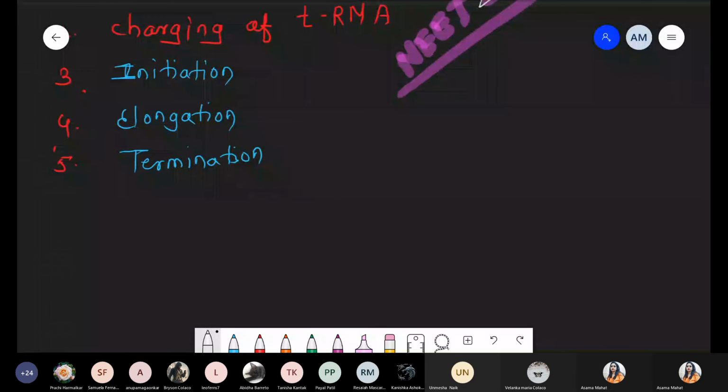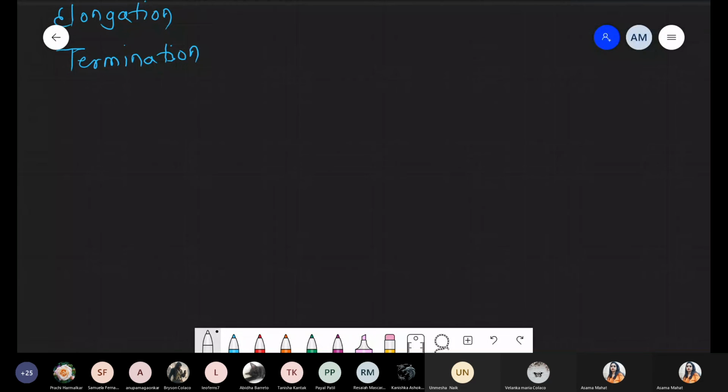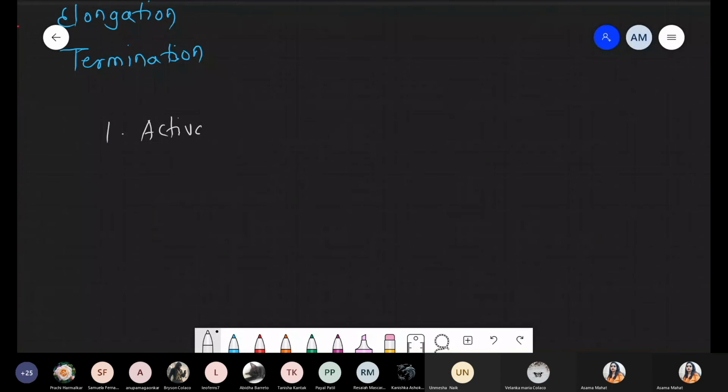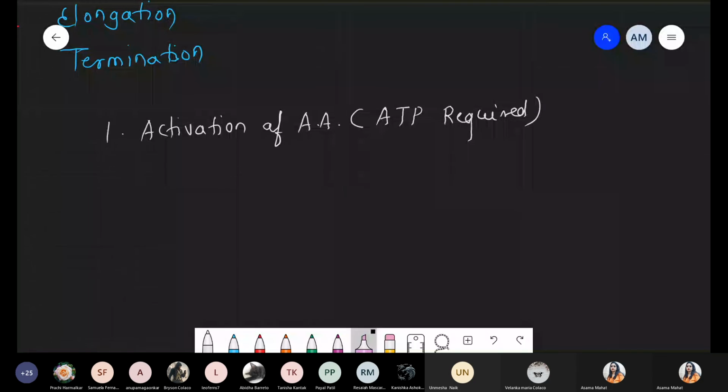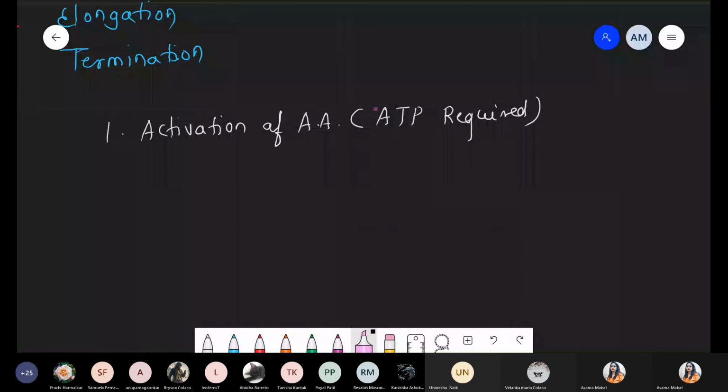Okay, chalo. So write down the first point, first step, activation of amino acid. Number 1. So we are taking some reaction, हम थोड़ा draw कर रहे हैं. So please write down carefully. The first step we are talking about is activation of amino acid. Please remember, for the activation there is a requirement of energy in the form of ATP.